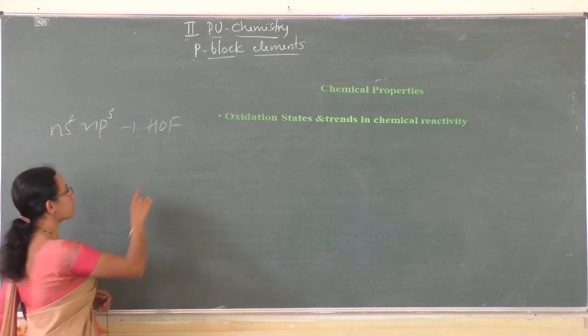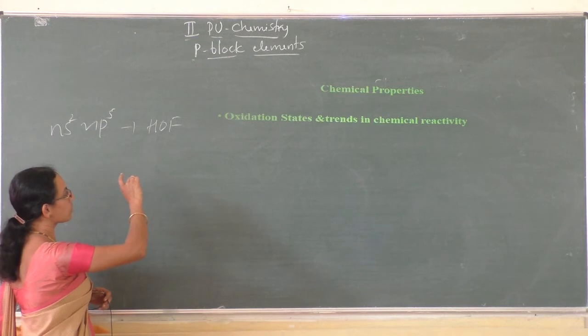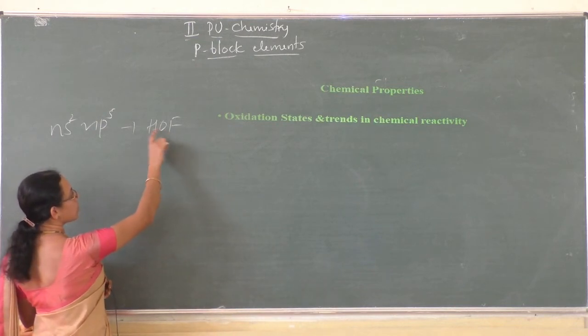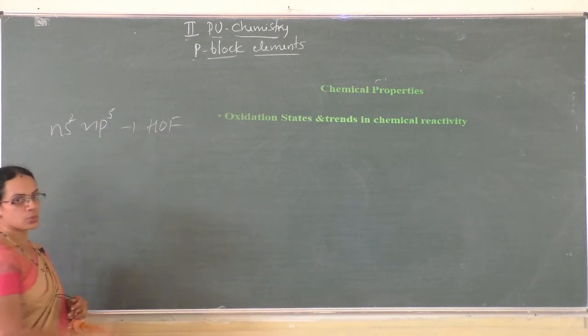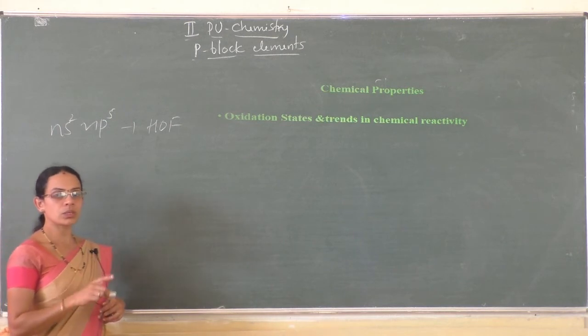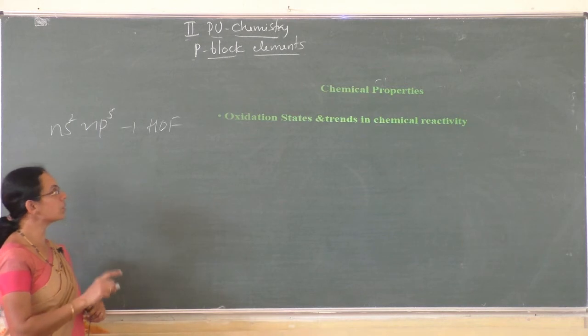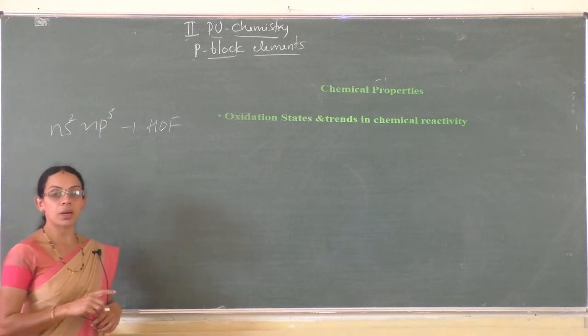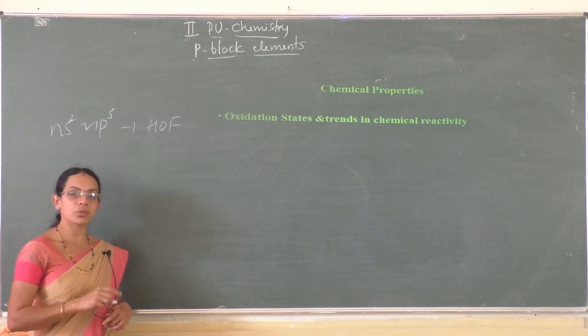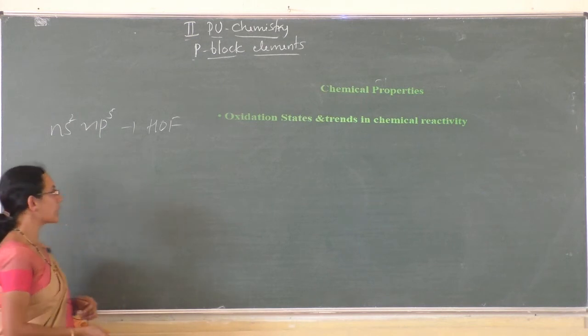Hypofluorous acid, its name is hypofluorous acid. It is one of the oxo acids of fluorine in which it exhibits +1 oxidation state. This is the only exception of oxidation state for fluorine. In all other compounds it exhibits -1 oxidation state because of its high electronegativity, right?